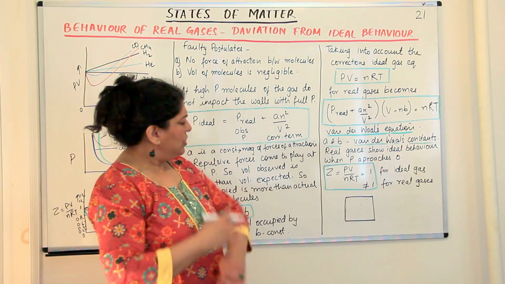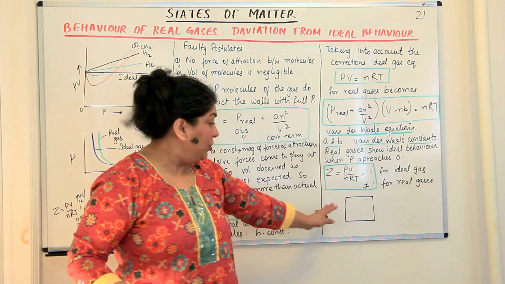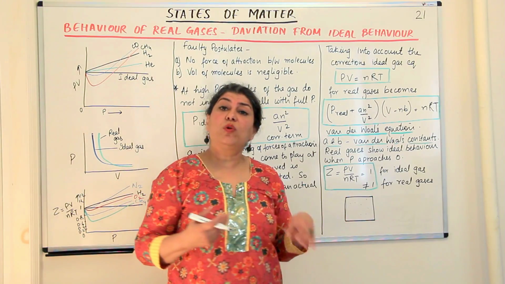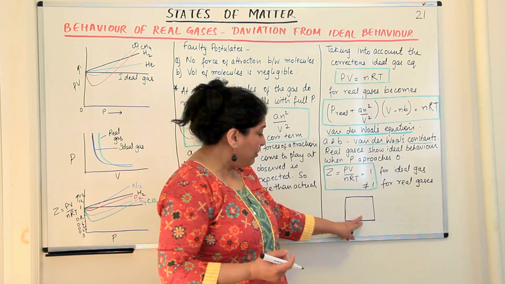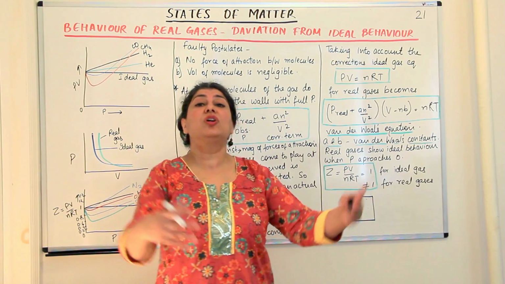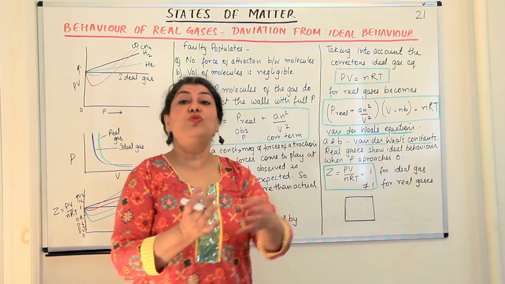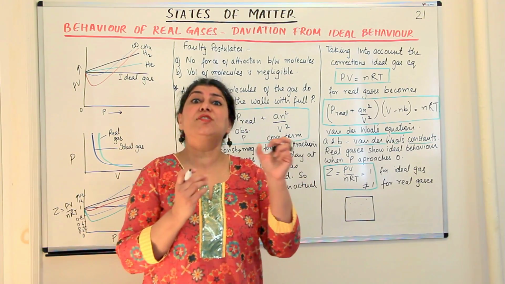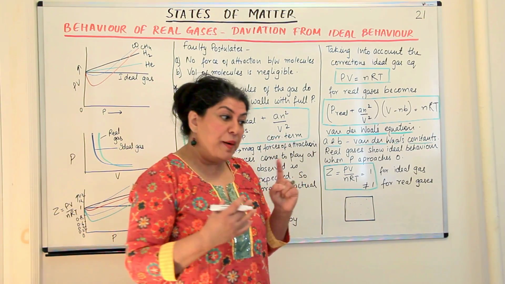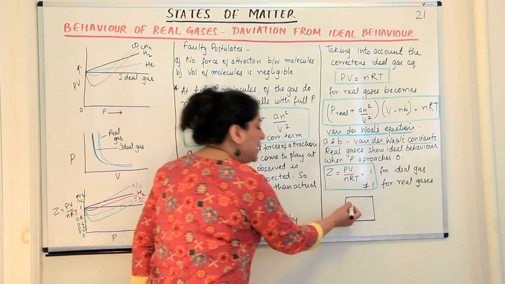So now these molecules have all the space to move around in the room because the volume they occupy was negligible. So we will not even think that this molecule which was present at this point is not available for the molecules to move around, because we are assuming that this volume that it is occupying is negligible. But for a real gas we find it's not so.